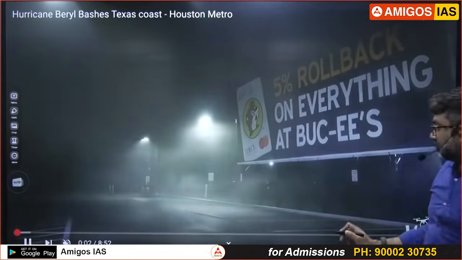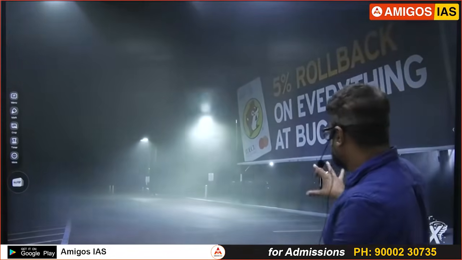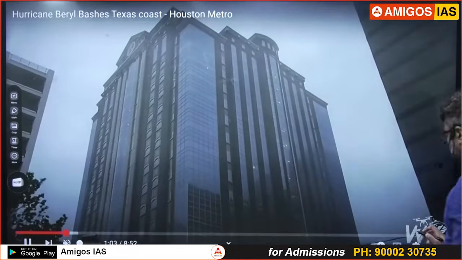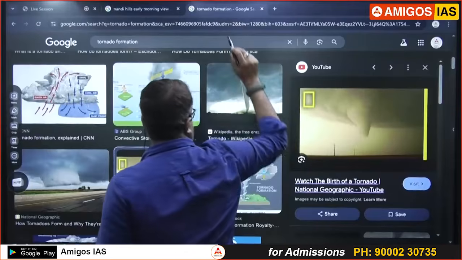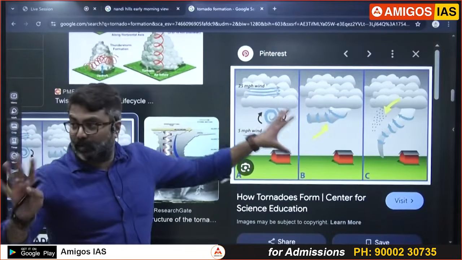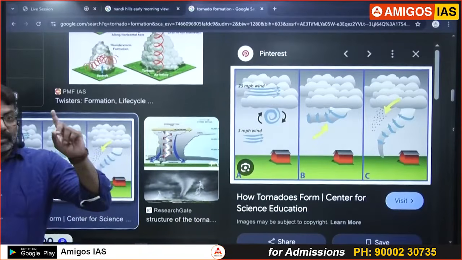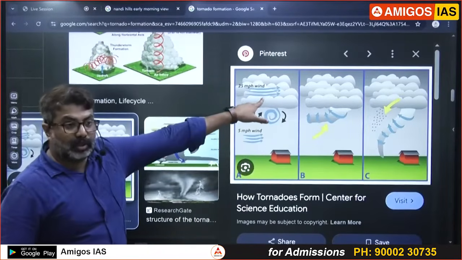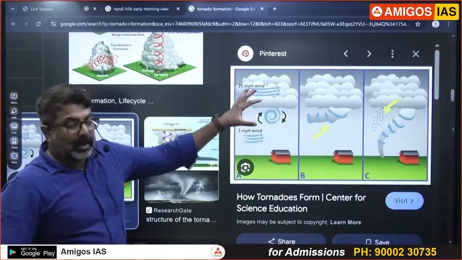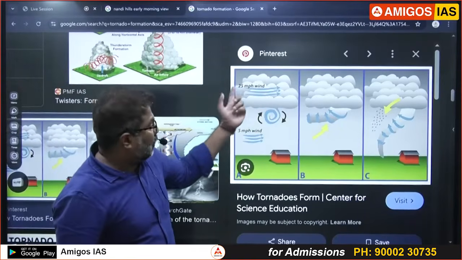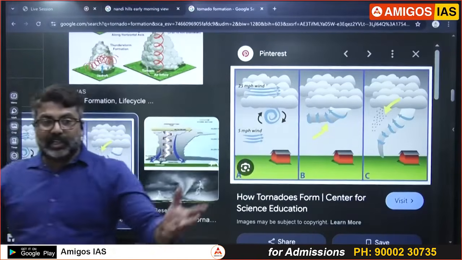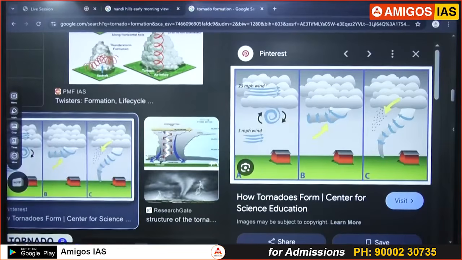It's very common. What happened now? They are showing what happens. Another video, I think. You can watch a lot of videos like this online. See, first, there should always be a vast flat surface. Summer afternoon. A cumulonimbus cloud should be there. Cumulonimbus cloud, how does it form? Because of convection. The cloud is ready. By our evening, the wind starts blowing into the cloud. It becomes cold, dense, starts coming down like a funnel. And that generates tornadoes.